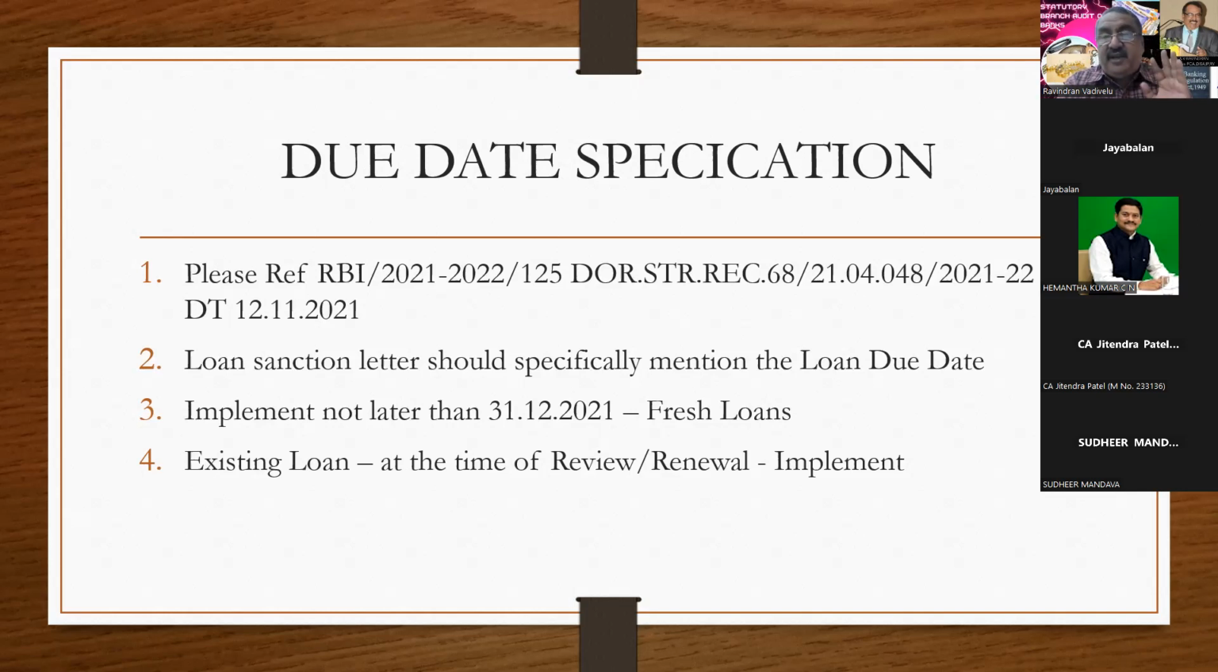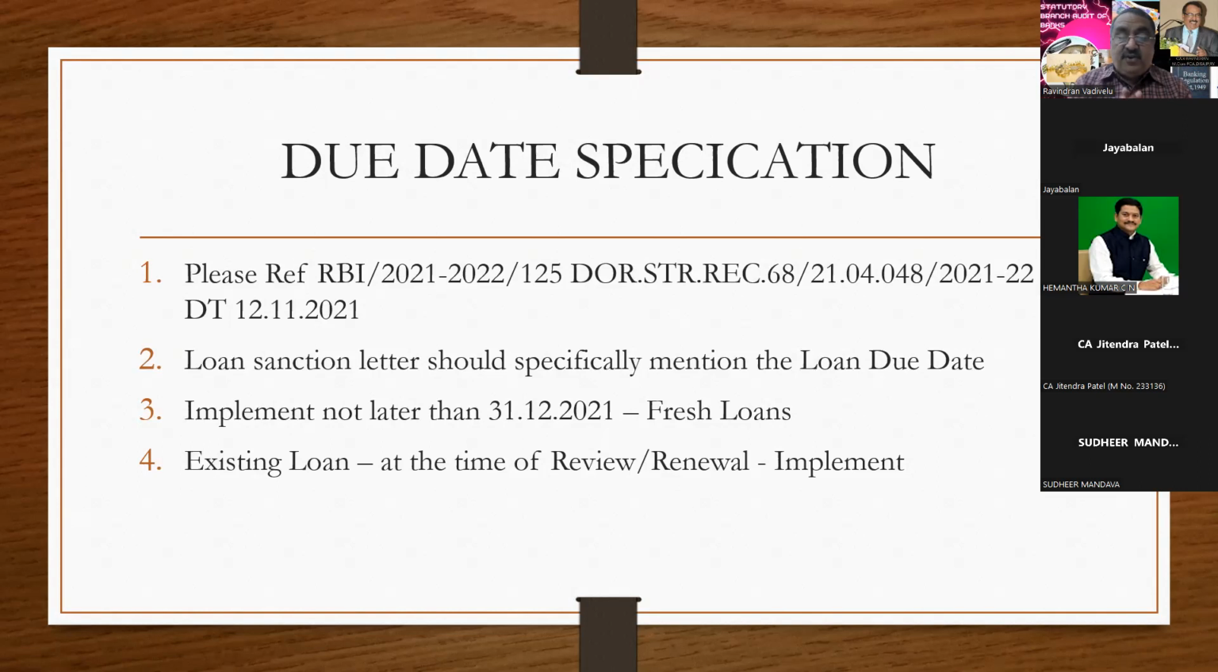This comment you can make in the LFAR. In LFAR, there is one column that asks whether there is any violation of RBI norms. I can vouch almost 80% of branches fail to follow this circular dated 12/11/21. So this is one of the audit comments. In case of review or renewal of the existing loan, you can follow this.